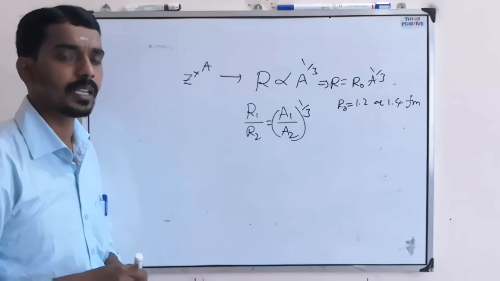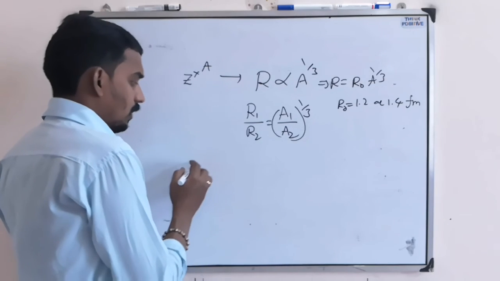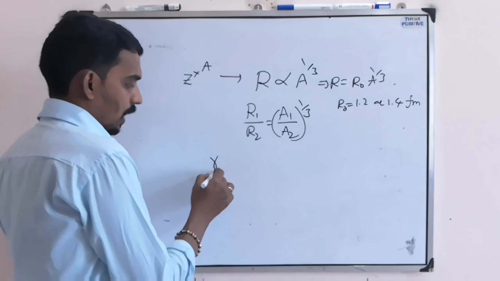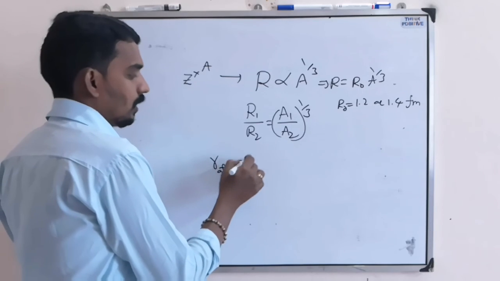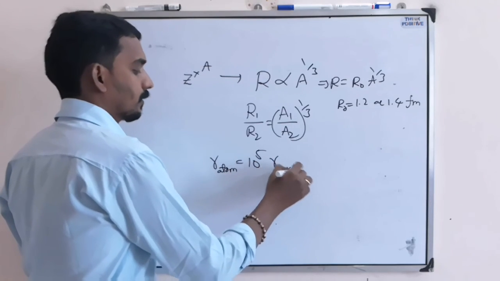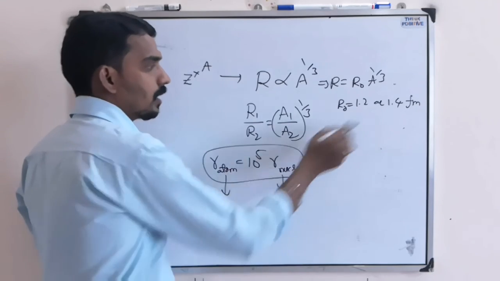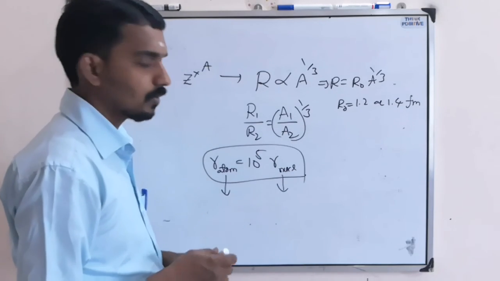Fermi meter means 10 power minus 15 meter. And the size of the atom is 10 power 5 times the size of the nucleus, because this is of the order 10 power minus 10, and this is of the order 10 power minus 15.